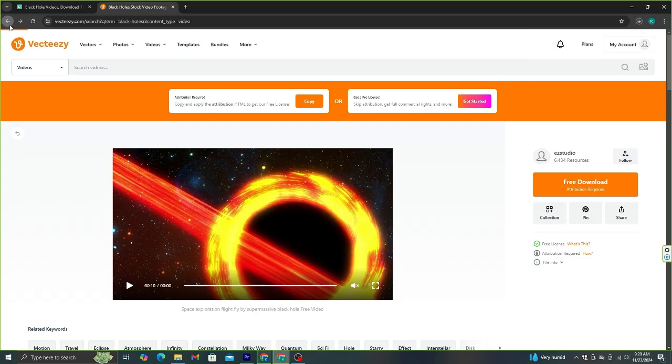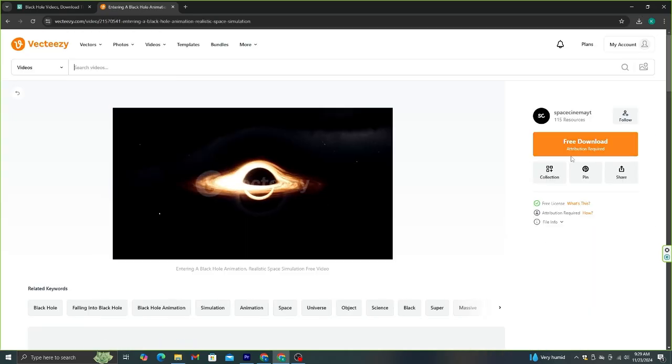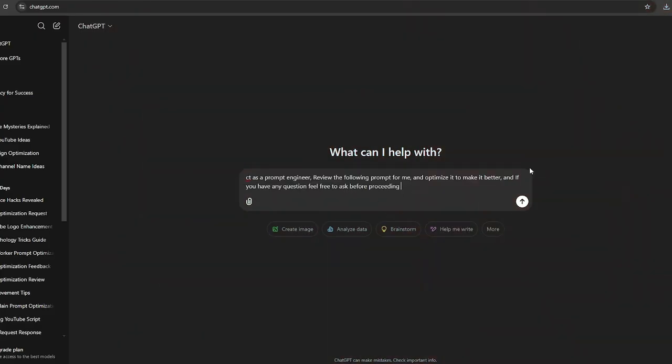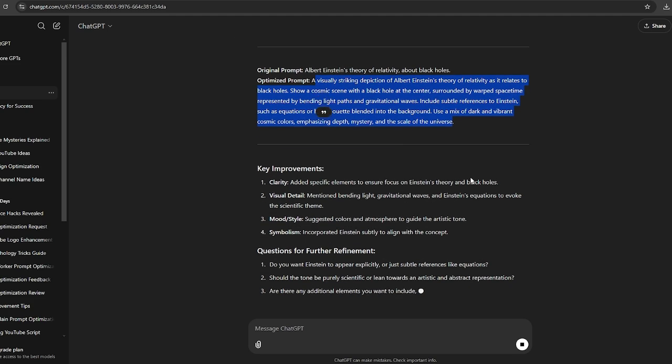So, read the whole script carefully and download suitable stock videos to match it from these websites. And if there are any specific scenes that you can't find suitable video for, you can use AI-generated images. Just like we did before, you can use Leonardo AI to generate these images. I already told you how to create detailed and accurate prompts using ChatGPT.